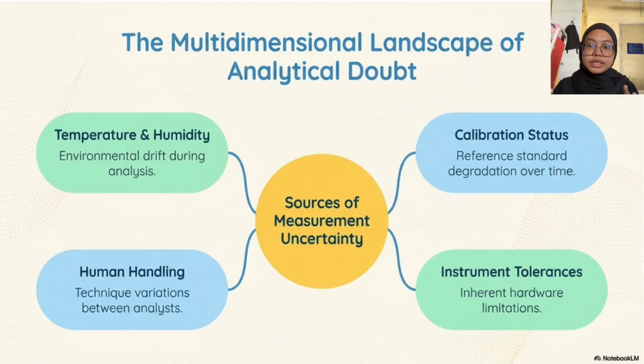We map this landscape through 4 quadrants. The first one, environmental shifts like temperature and humidity. The second one, calibration status, tracking reference standard degradation. The third one, human handling variations between analysts. And the fourth one, instrument tolerances, defining hardware limitations. Evaluating all 4 dimensions allows us to correctly define our data range.